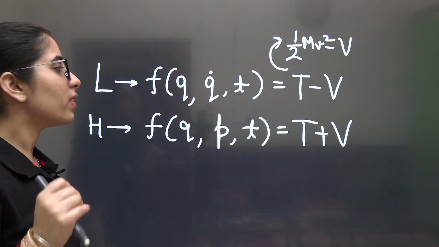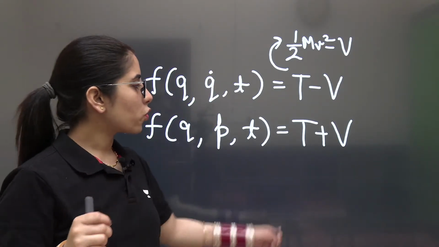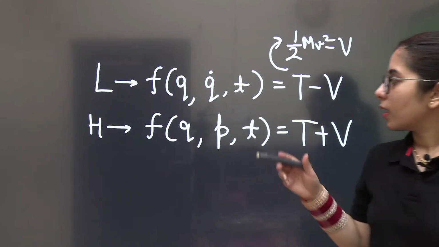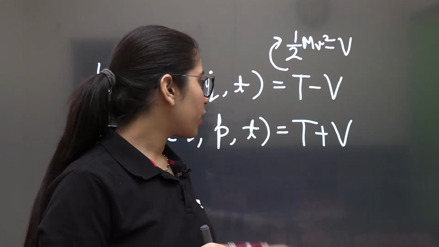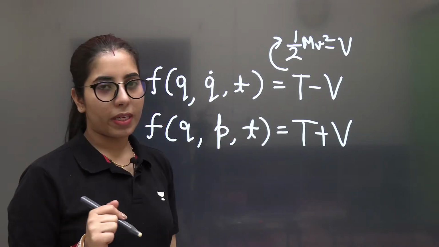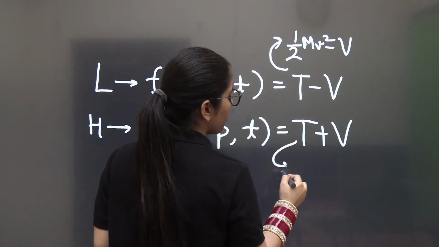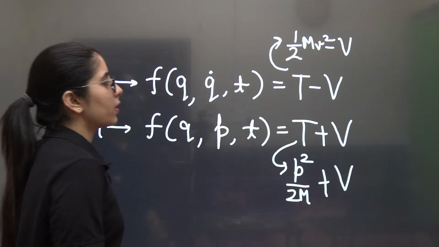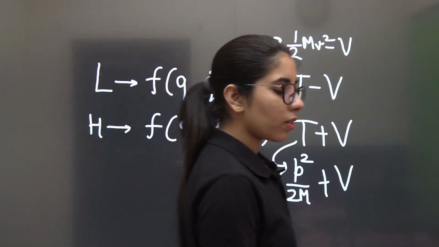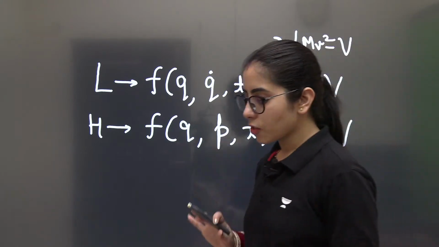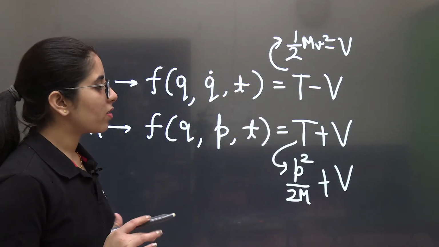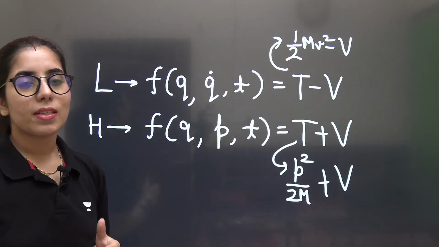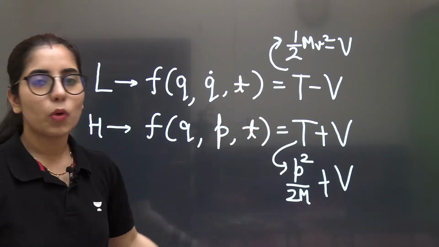Clear? At the same time, if I ask the same question for the Hamiltonian, then you have to write the kinetic energy in terms of generalized coordinate, momentum, or time t. So what will it be? Then you will use the formula p square upon 2m plus potential energy as it is. Clear? I think this is clear to everyone. So in general, the Lagrangian is kinetic energy minus potential energy and the Hamiltonian is kinetic energy plus potential energy, and I have considered the corresponding kinetic energy expressions in both cases.